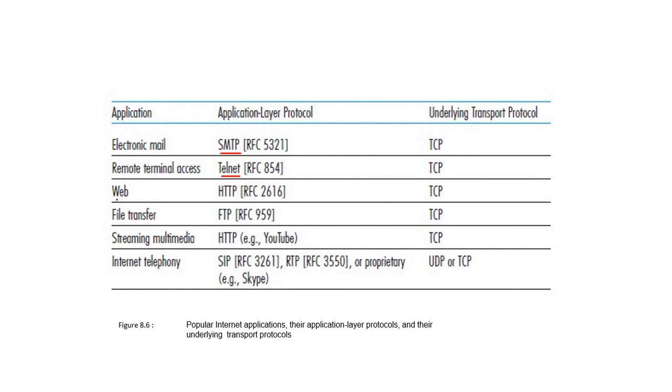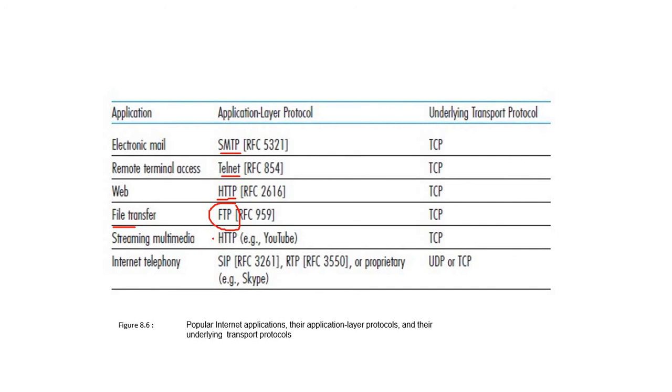Then for the web, the World Wide Web protocol used is HTTP. Whenever you look at any URL, you will find http or https. HTTP is Hypertext Transfer Protocol and S is for security. Next one is file transfer, which is FTP. FTP stands for File Transfer Protocol.